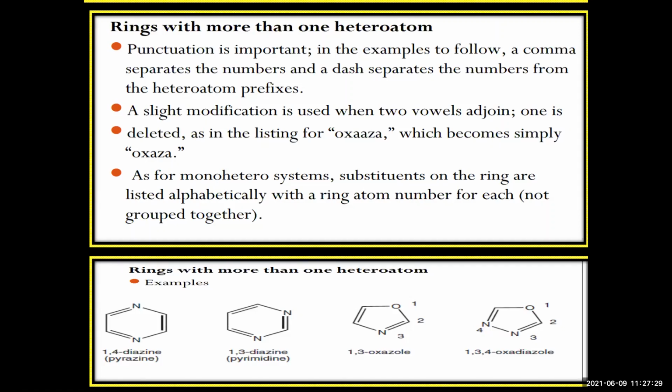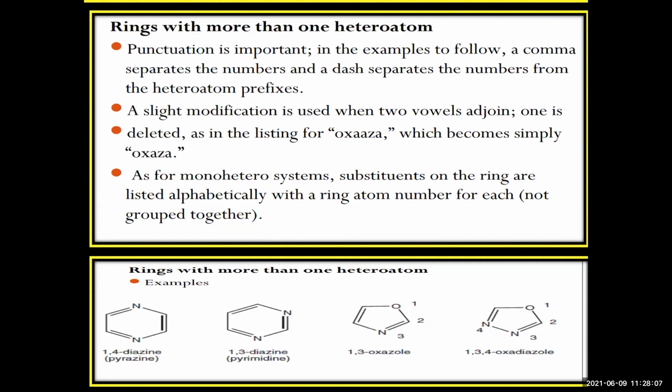Similarly, in the case of 1,3,4-oxadiazole. Why? Oxygen is given 1 and there are nitrogens at the 3 and 4 positions. That's why it is known as oxadiazole. So this is how you do the numbering. First is oxygen, then nitrogen at 3 and 4. That is why it is called oxa, followed by your nitrogens, that is diazole. Zole means it is a 5-membered ring. So from this nomenclature, we will come to know what type of ring it is, what heteroatom is present, and what the position of your heteroatom is.